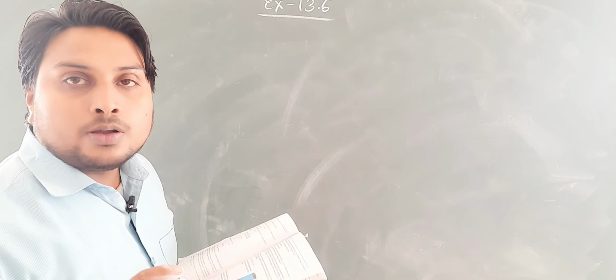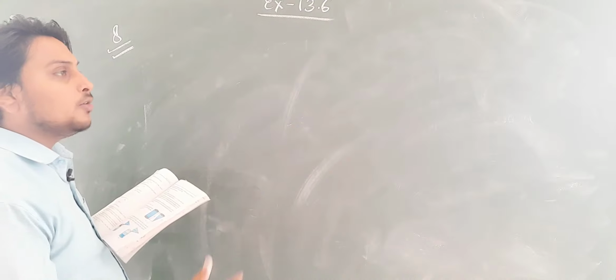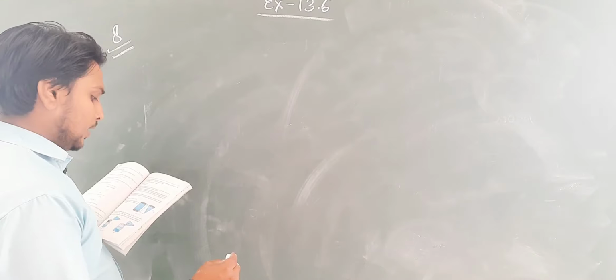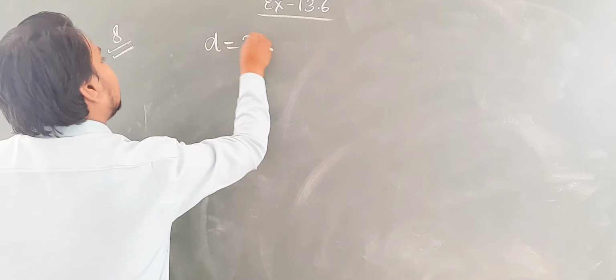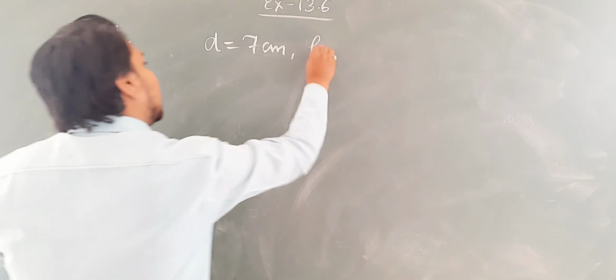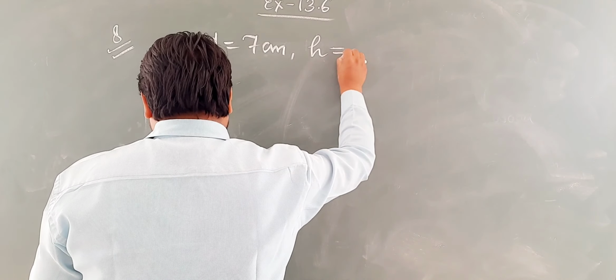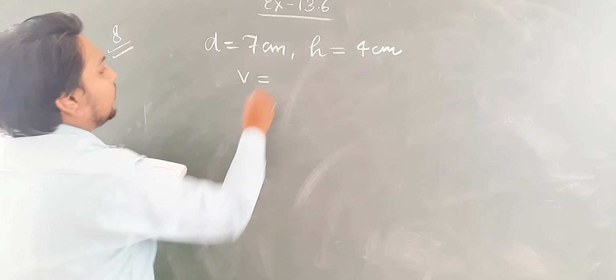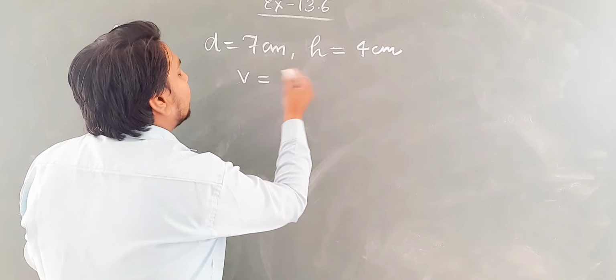If we talk about one patient, the soup is given in a cylindrical bowl whose diameter is 7 centimeter, and the height of the bowl filled by soup is 4 centimeter. So firstly we'll find the volume, that is, what amount of soup is given to one patient.